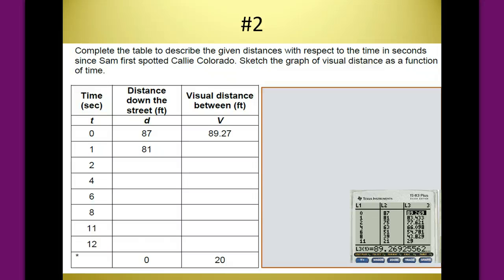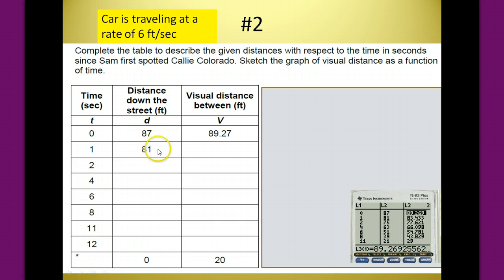Number 2. We are to complete a table to describe the given distances with respect to the time in seconds since Sam first spotted Cali, Colorado, and then we're going to sketch a graph of visual distance as a function of time. So we have our times along the left-hand side. Some of them are missing in the distance down the street. Those we're going to fill in, and some are just missing in the visual distance. We have to remember in the original problem the car is traveling at a rate of 6 feet per second.